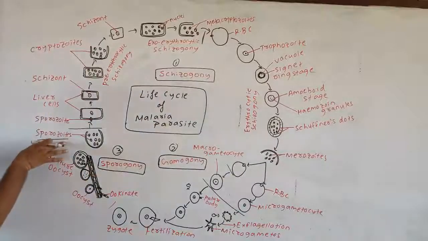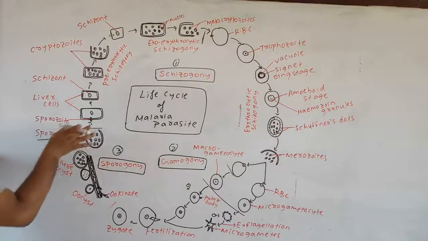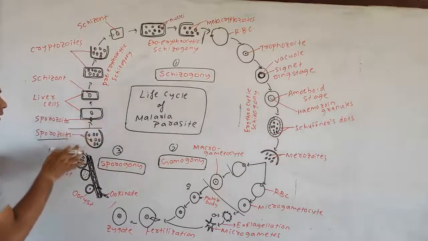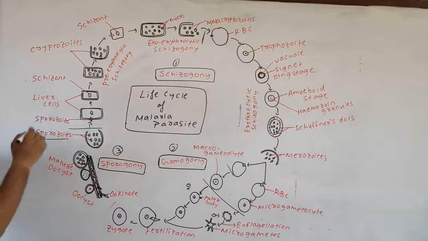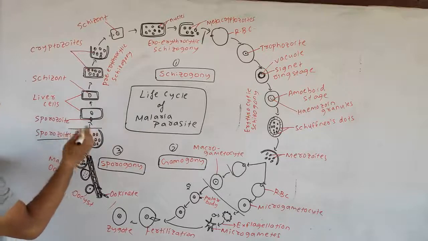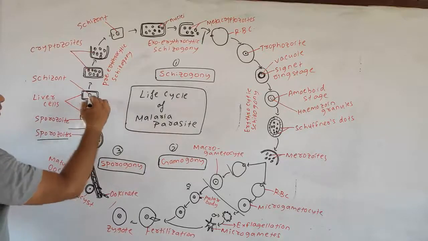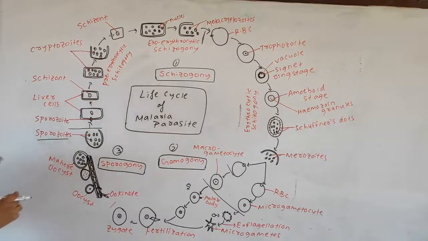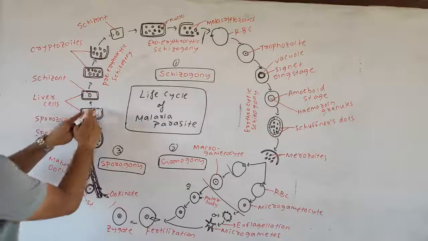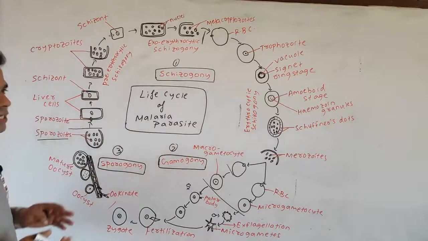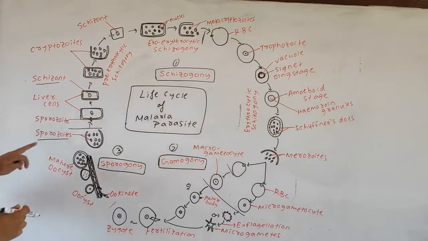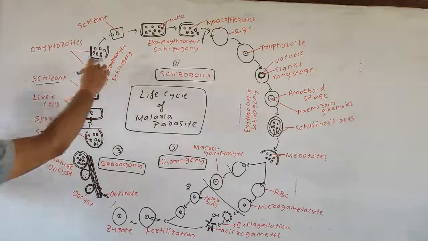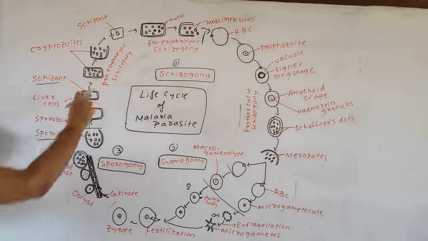When this infected mosquito bites a healthy human, it enters the bloodstream of the healthy human. After that, it passes into the various liver cells, where the sporozoite asexually divides. Further, these sporozoites convert into cryptozoites inside the liver cells.